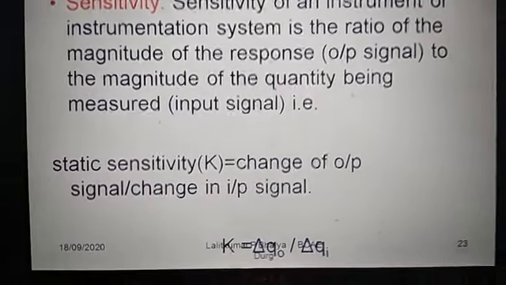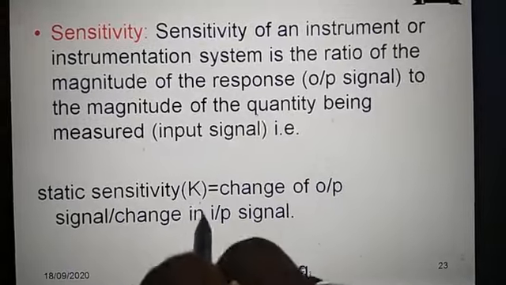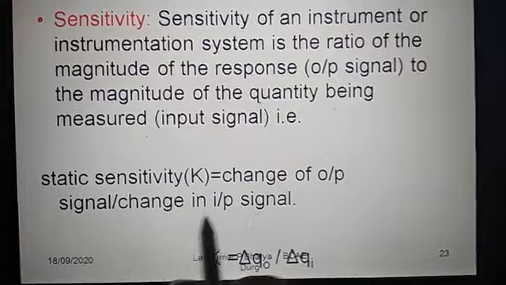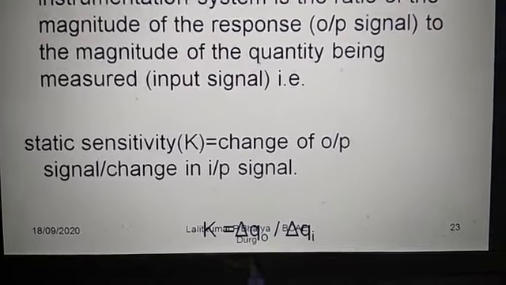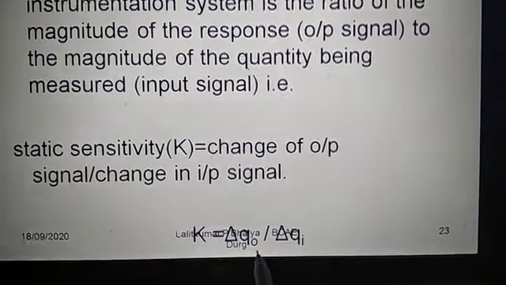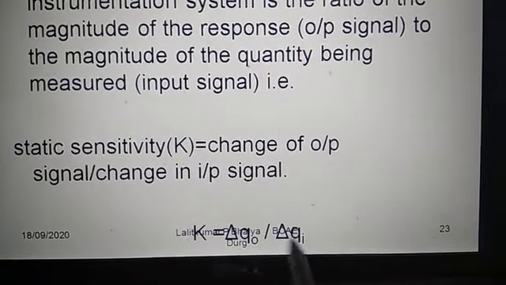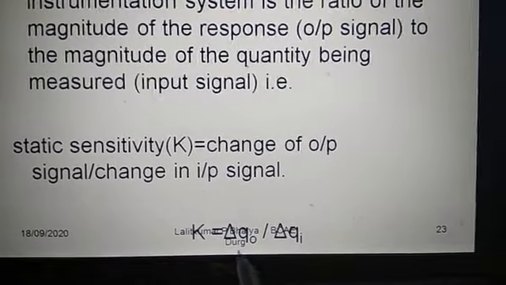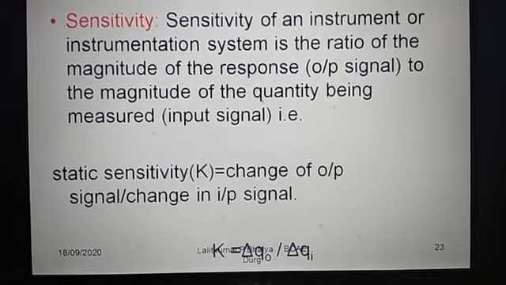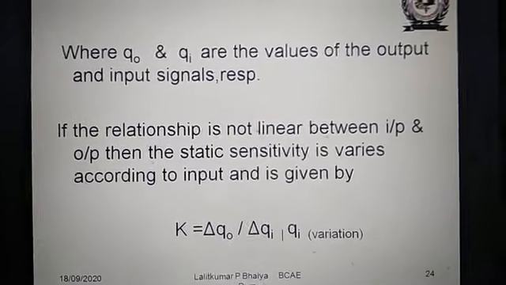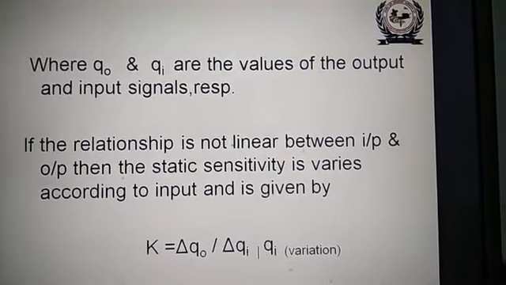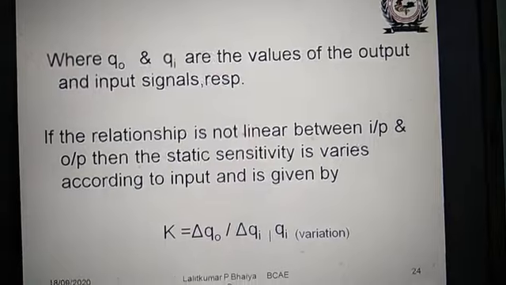Here you can see static sensitivity is given by K is equal to change of output signal upon change of input signal, and this is K is equal to delta Q naught upon delta Qi. Delta Q naught is the change in output quantity, and delta Qi is the change in input quantity, where Q naught and Qi are the values of the output and input signals respectively.